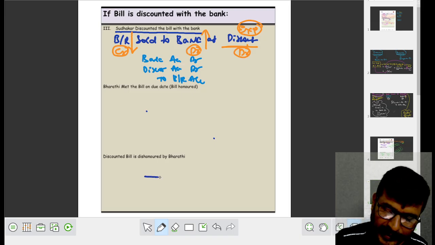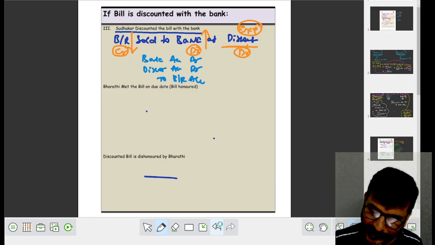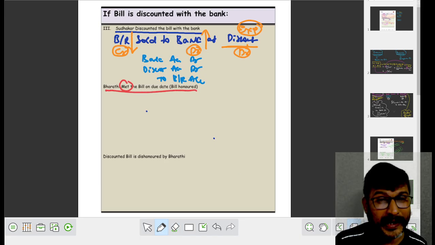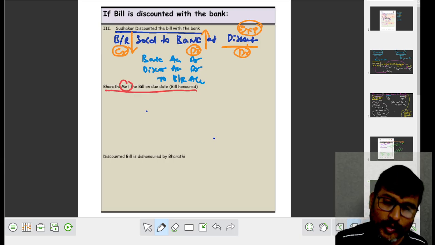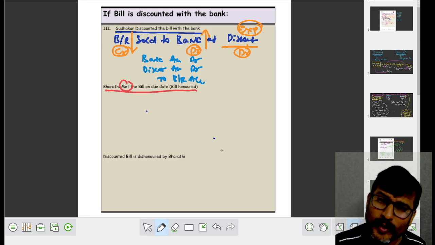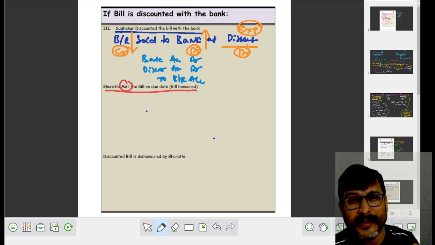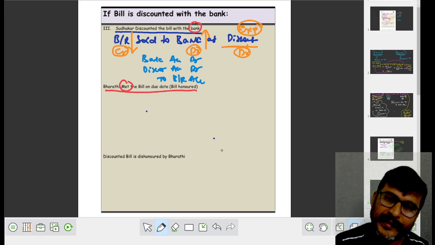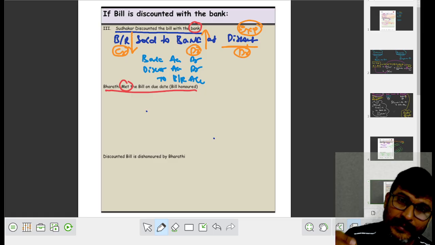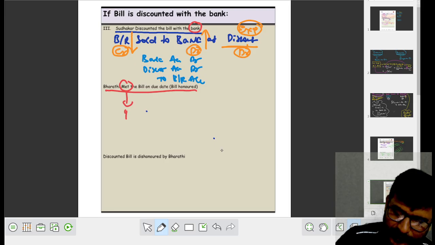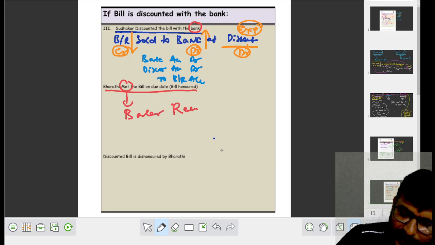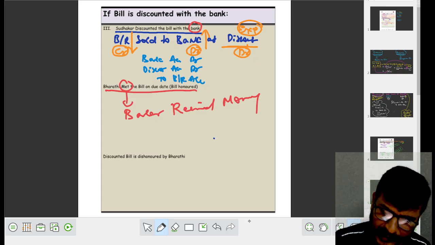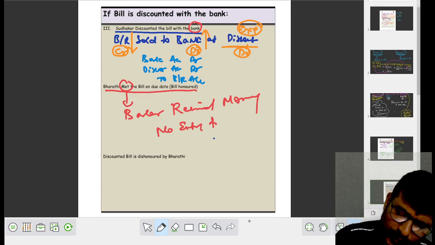Later, Bharati met the bill. What did Bharati do, my dear student? Bharati met the bill means Bharati paid the amount. Bharati paid the amount to whom? Now the bills are not available with Sudhakar. When Sudhakar discounted the bill, it is available with whom? The banker. So Bharati met means the banker received money. So what happened to Sudhakar? No entry for Sudhakar.